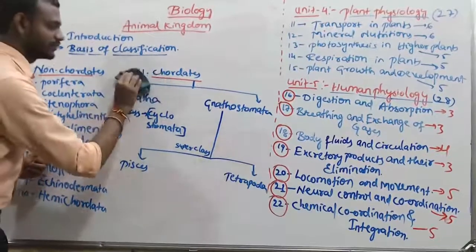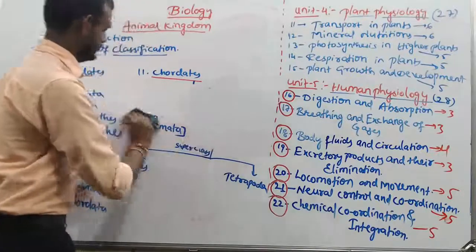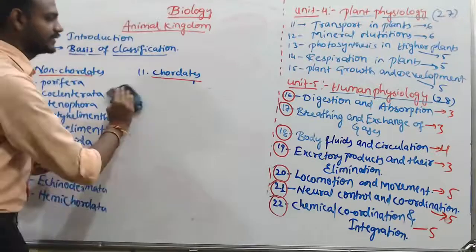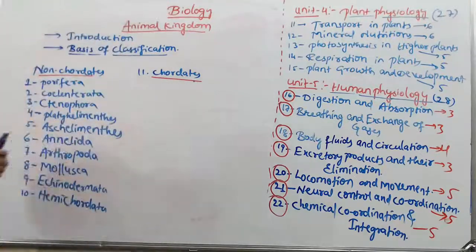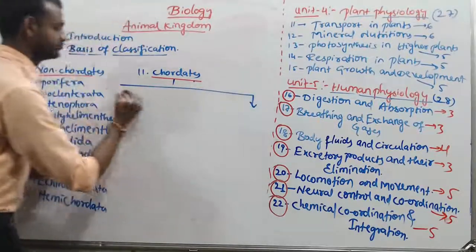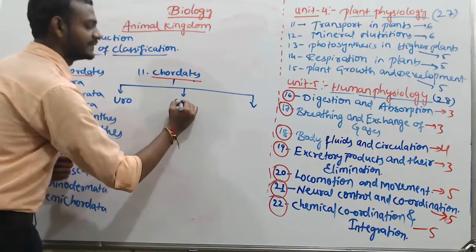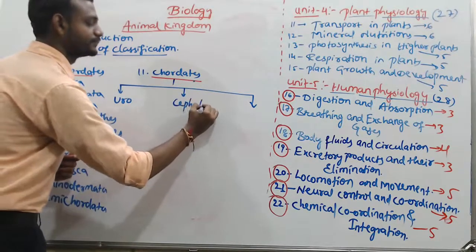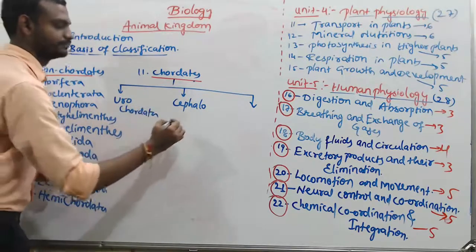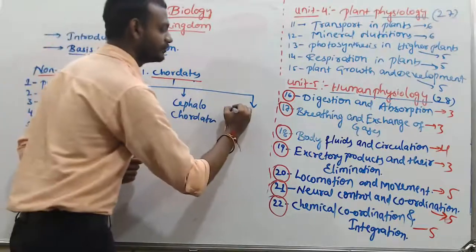Wait, there is a small correction. Before this, there is one more division: Urochordata, Cephalochordata, and here Vertebrata.